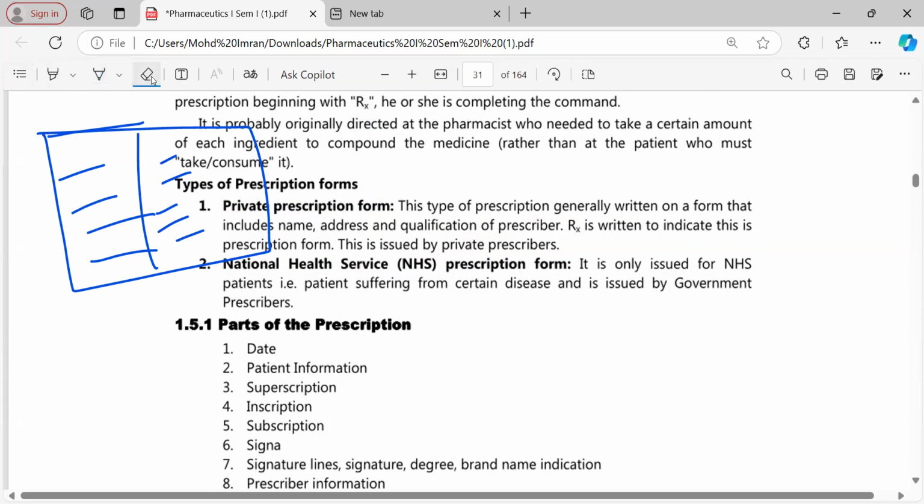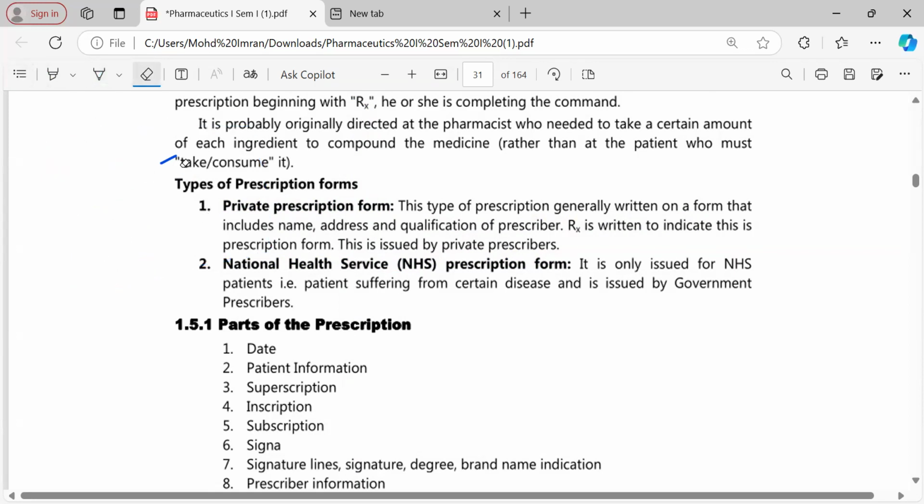So for government prescriptions, in government hospitals and government PHCs, the prescription is some sort of different when compared to the prescription given by private doctors. A private prescription is something like a letterhead of a doctor in which all the details of that particular doctor, his license, his qualification, his address, phone number, date, and other parts are given. But in government prescriptions, kept by the government and government hospitals, details of the doctor are not given. Details of the hospital and details of the patient are given. So, these are different types of prescription you should see.